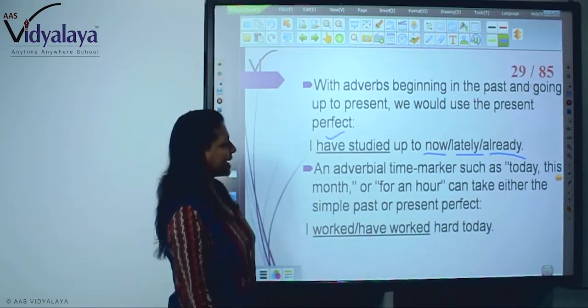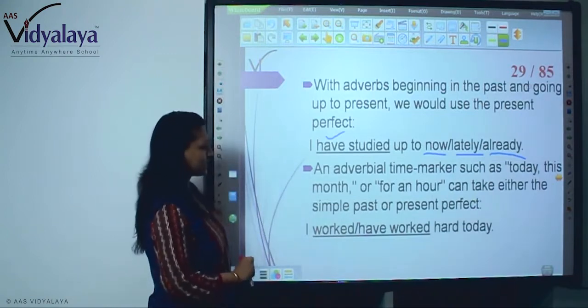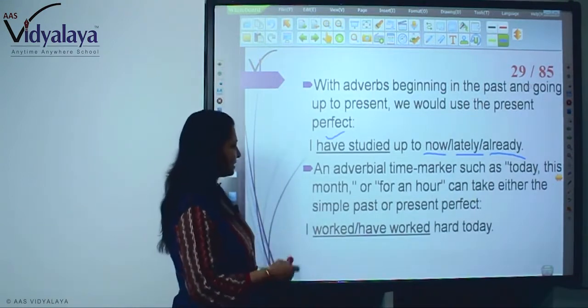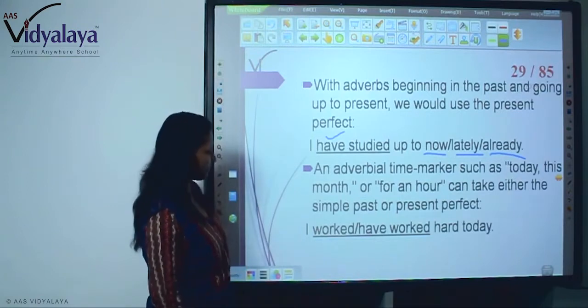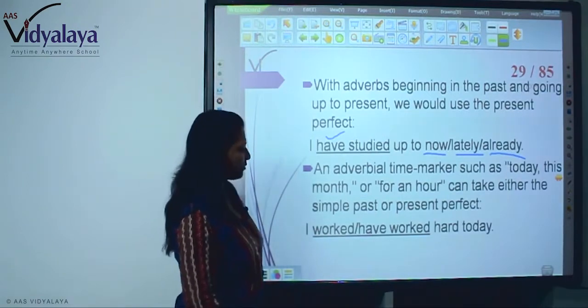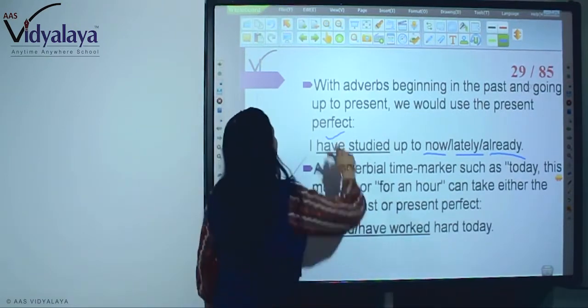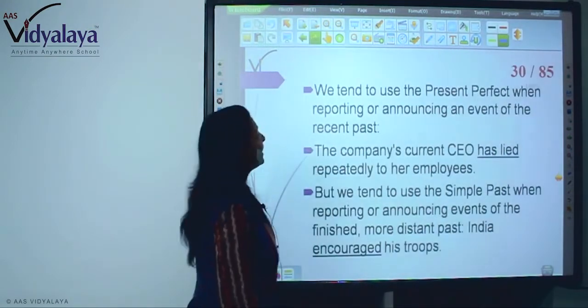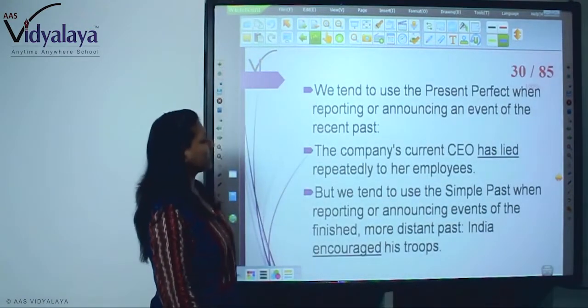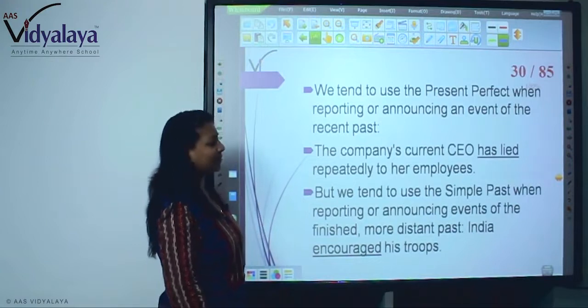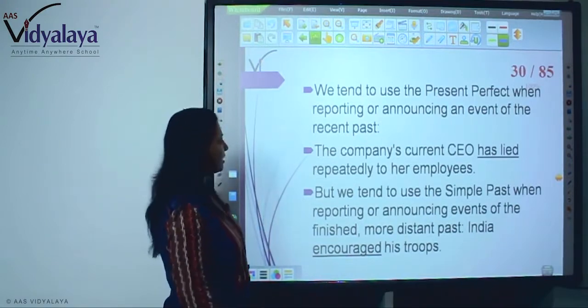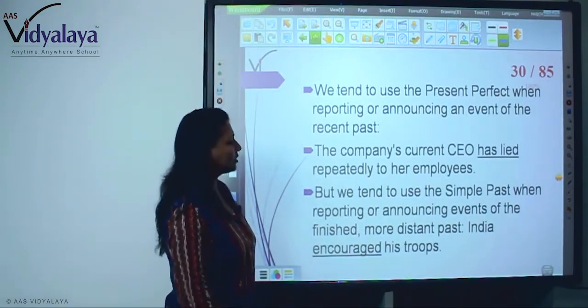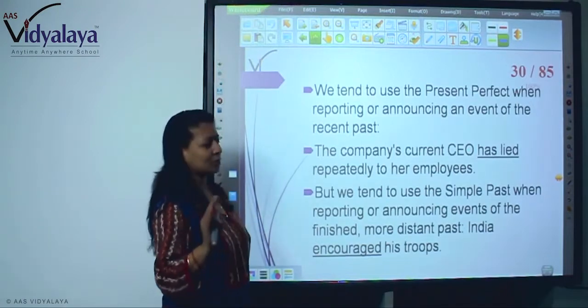An adverbial time marker such as today, this month or for an hour can take either the simple past or the present perfect. I have worked hard today, right? You can use both. We tend to use the present perfect when reporting or announcing an event of the recent past. The company's current CEO has lied repeatedly to her employees.